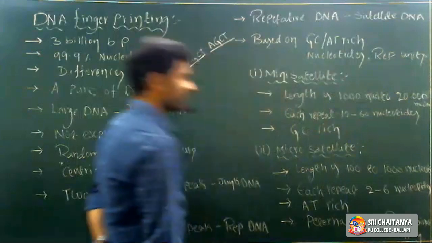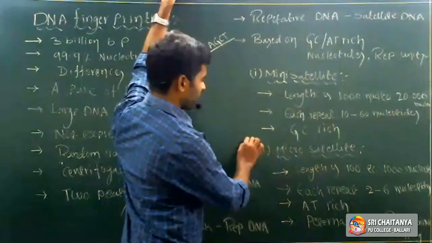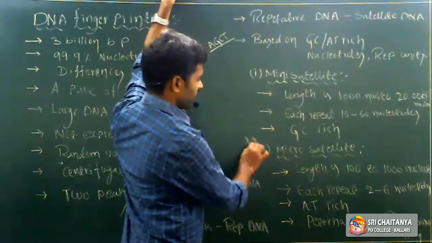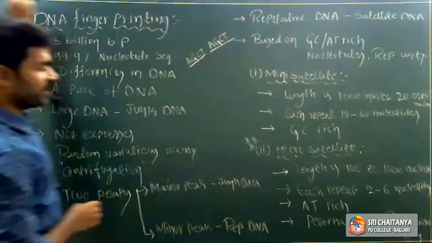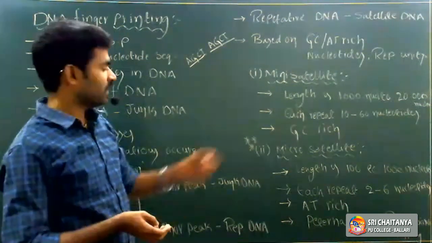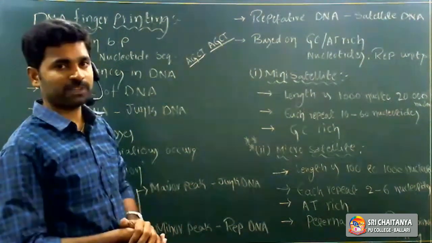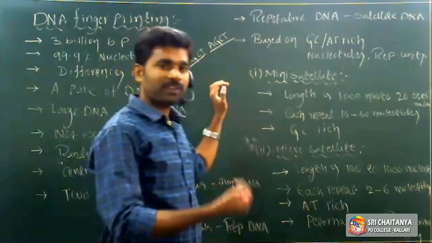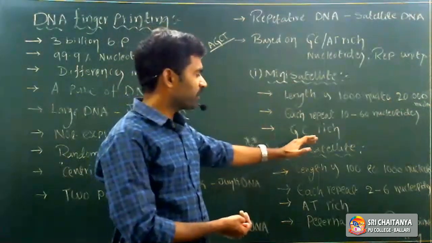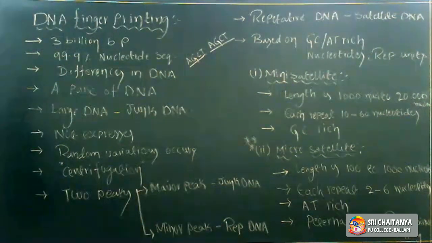Right, for the identification of the recombination process and paternity cases we are using microsatellites. Which type of satellites do we use for identification of paternity? Microsatellites. What is paternity? Paternity means identification of father or mother, so for that we use microsatellite information. So like this, satellite DNA can be classified into minisatellites and microsatellites. Right. Note it down.